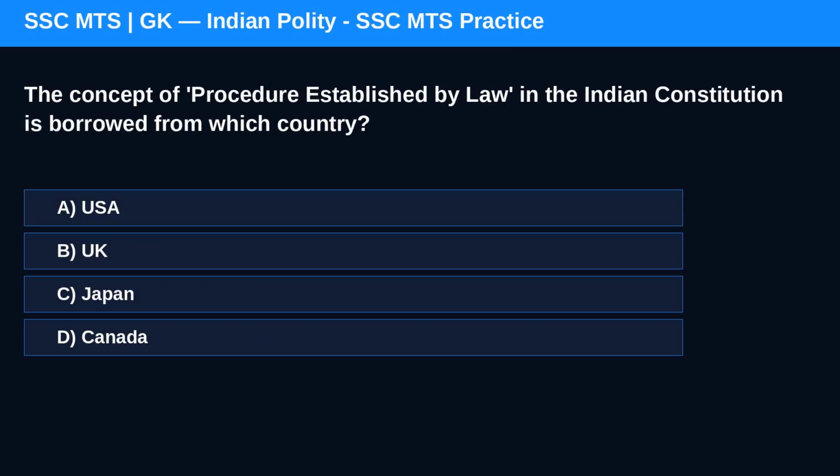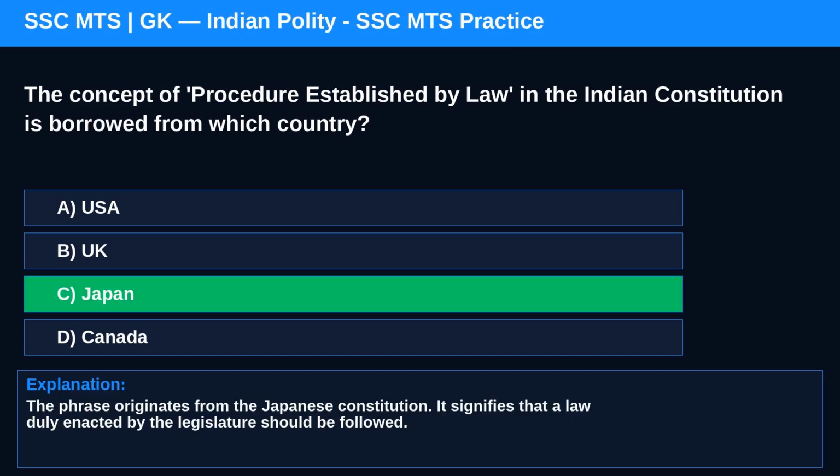Question 8. The concept of procedure established by law in the Indian Constitution is borrowed from which country? Option A, USA. Option B, UK. Correct answer is C. The phrase originates from the Japanese Constitution. It signifies that a law duly enacted by the legislature should be followed.